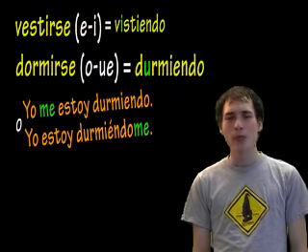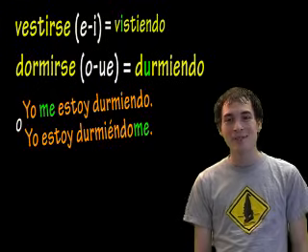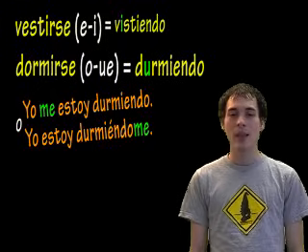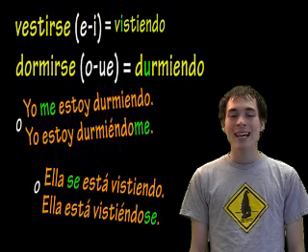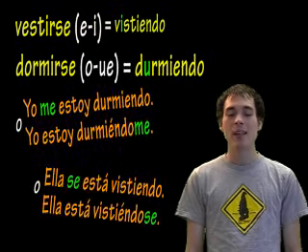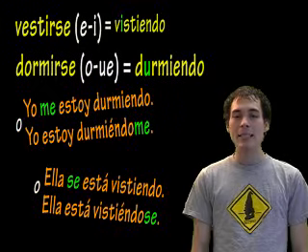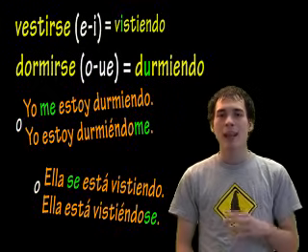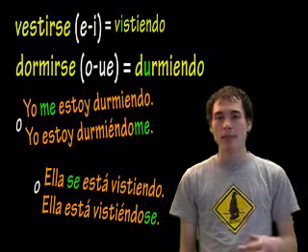Yo me estoy durmiendo. I'm falling asleep right now. Or, yo estoy durmiéndome. Okay, it means the same thing. I'm falling asleep right now. Ella se está vistiendo. She's getting dressed right now. Ella está vistiéndose. Now remember, with this ING rule, it has to be happening right now, otherwise it won't make sense in Spanish.